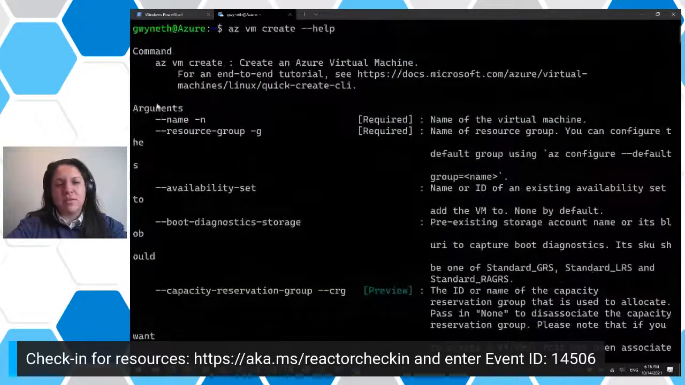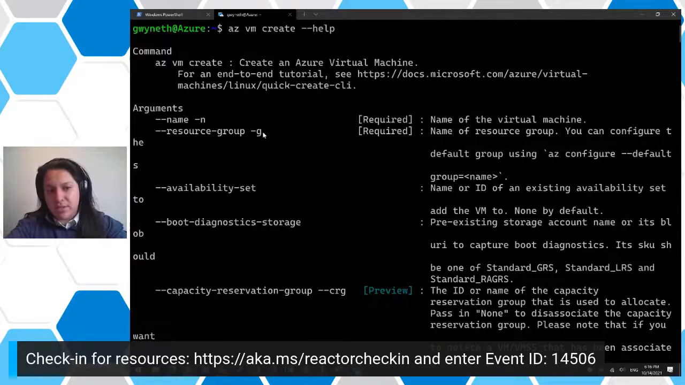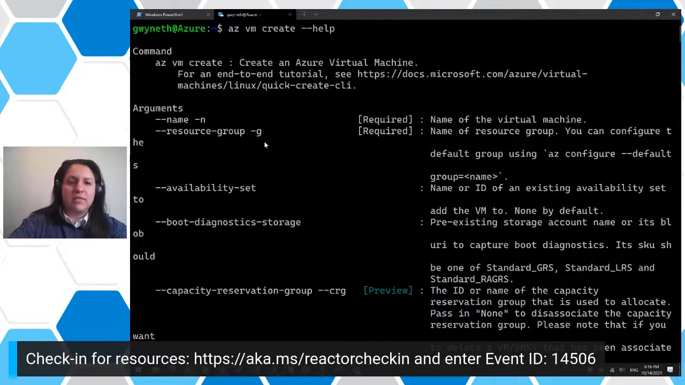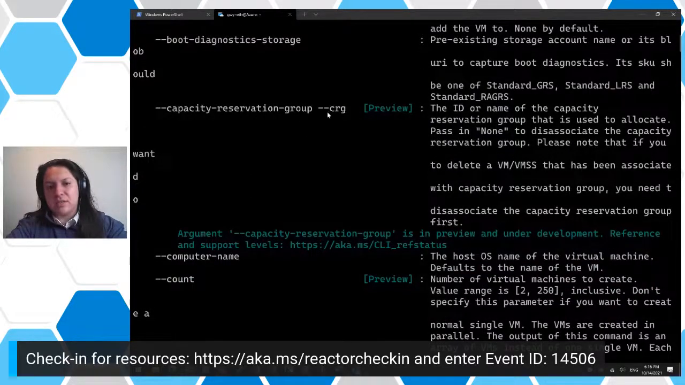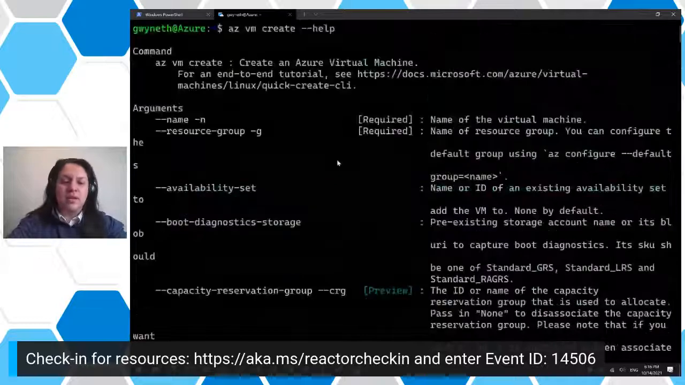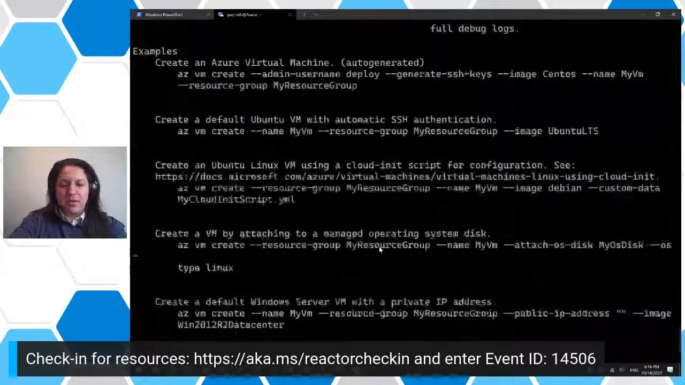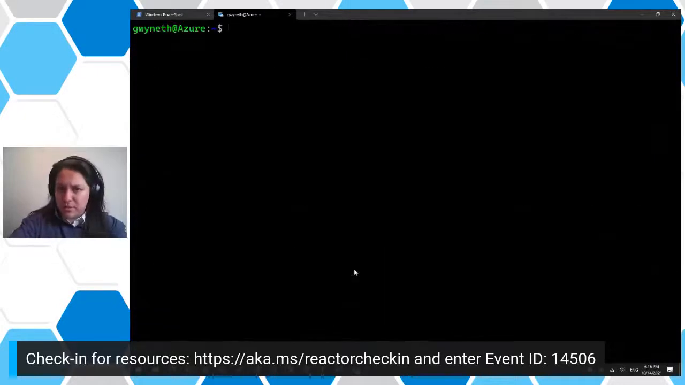Okay, so we see arguments, --resource-group or -g. It's just a shortened version. A lot of these have them. We have like the --name has -n. Capacity reservation group has --crg. So it's like shorter versions. Now, usually I recommend if you're doing one-off commands, you're not scripting, you can use the short version.